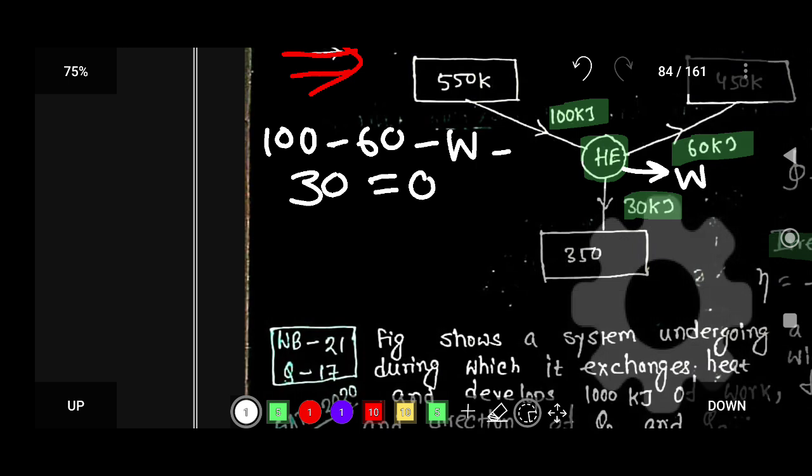So from here you get W equal to 10 kilojoule.